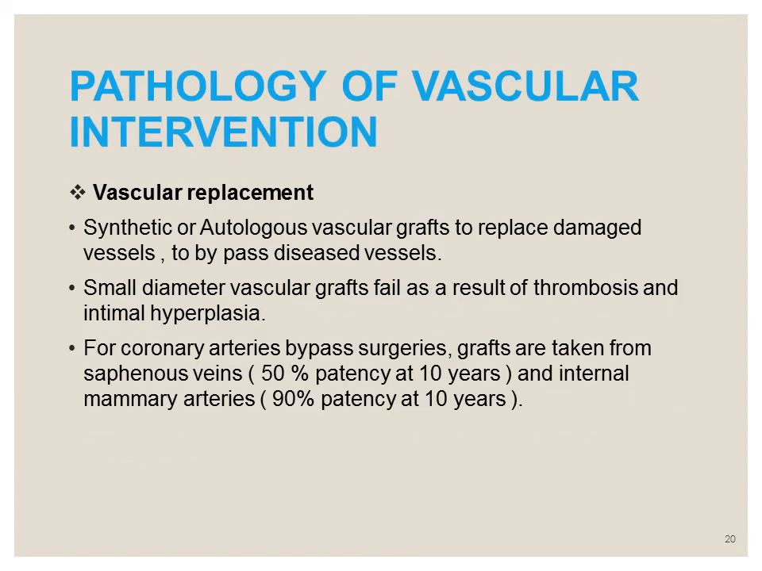The second common vascular intervention is vascular replacement. In this case, the damaged coronary artery is replaced by either an autologous or a synthetic vascular graft. The synthetic graft is not taken from the person, and the autologous vascular graft is taken from the same person in whom we are doing the vascular replacement. It is used to replace damaged vessels or to bypass the diseased vessel. Small diameter vascular grafts fail as a result of thrombosis and intimal hyperplasia.